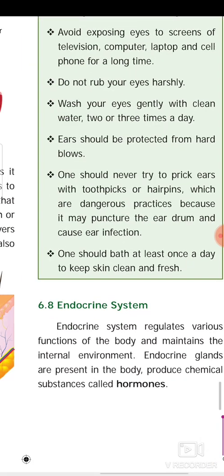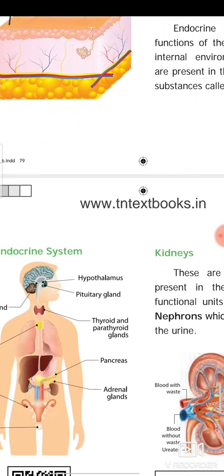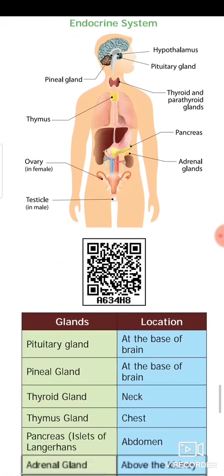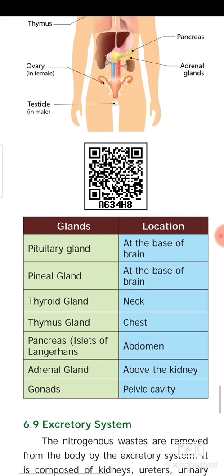Next, we are going to see about the endocrine system. The endocrine system regulates the various functions of the body and maintains the internal environment. Endocrine glands are present in the body, producing chemical substances called hormones. So this is the picture of various endocrine glands in our body. The table explains to you the names of the glands and their location.